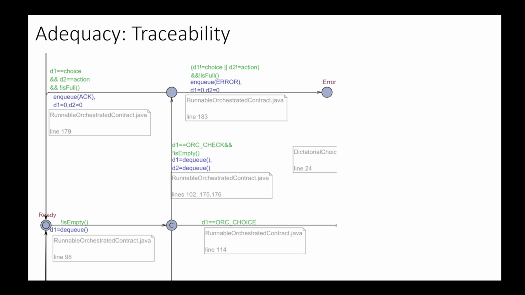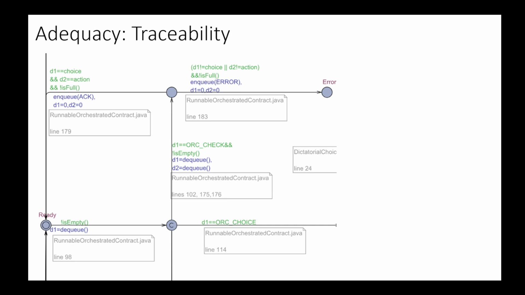We now discuss the information about traceability. The adequacy of the model means how we relate the formal model to the real implementation. In this case, each transition is traced back to the specific line of the source code and the specific class that it is modeling.